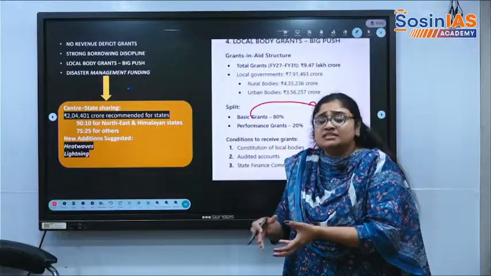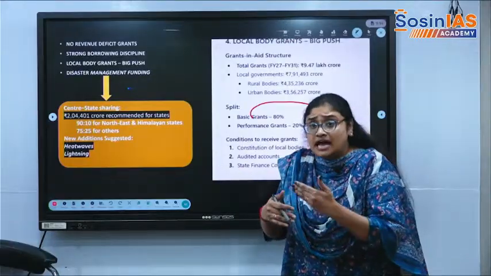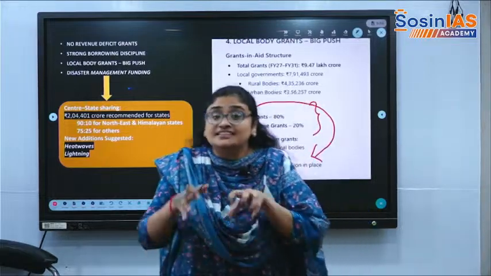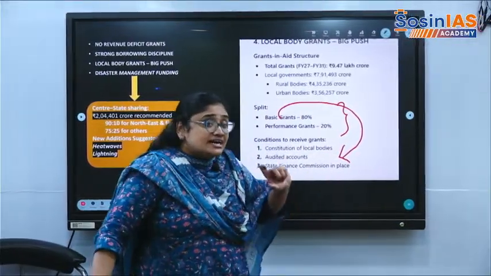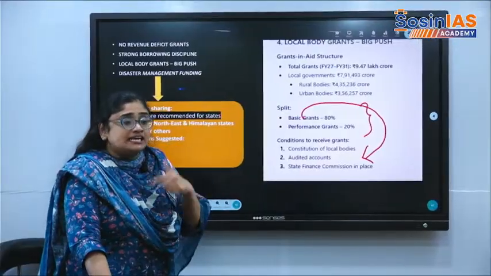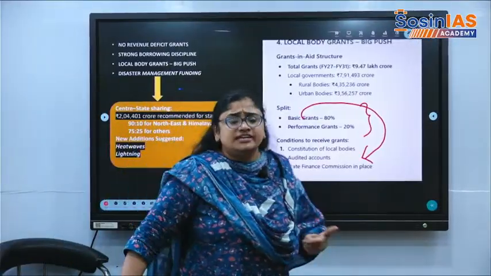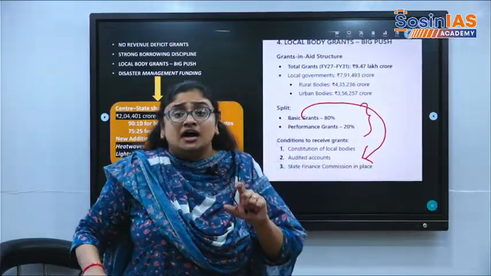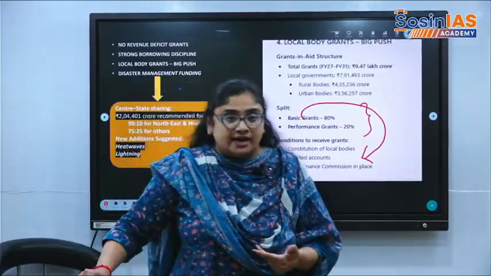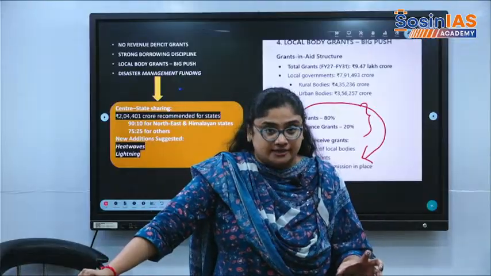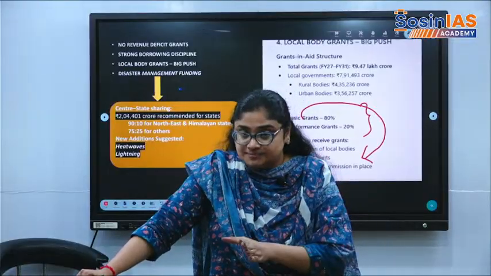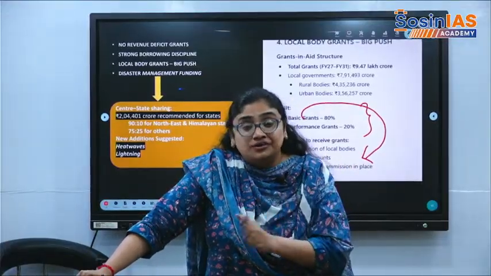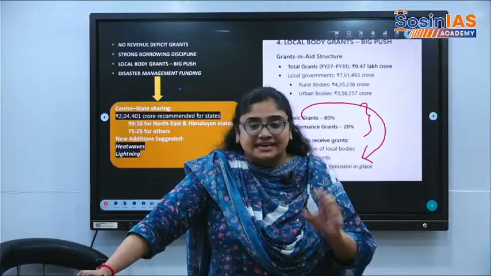For the performance of panchayats, urban and rural local bodies, there will be a 20% allocation within the grants only. So the grants will revolve not around the revenue deficit of a state, but around the performance of panchayats, and there are no state specific grants in aid, or revenue deficit criteria for grants in aid.